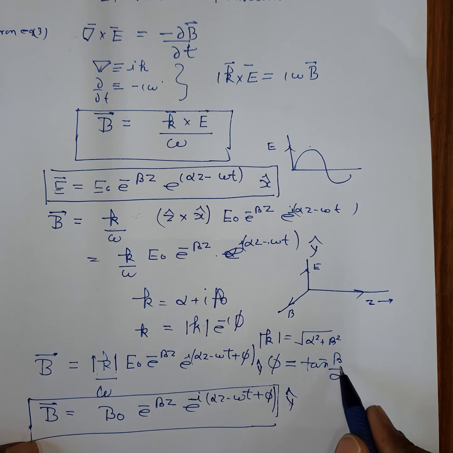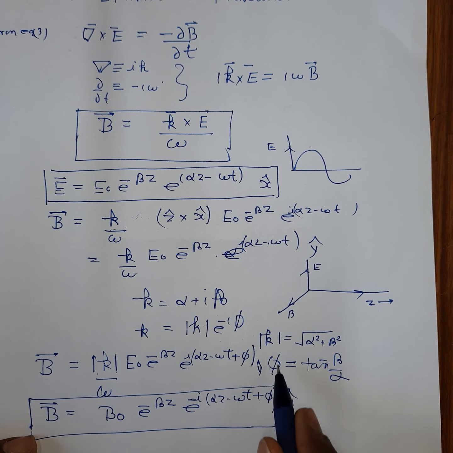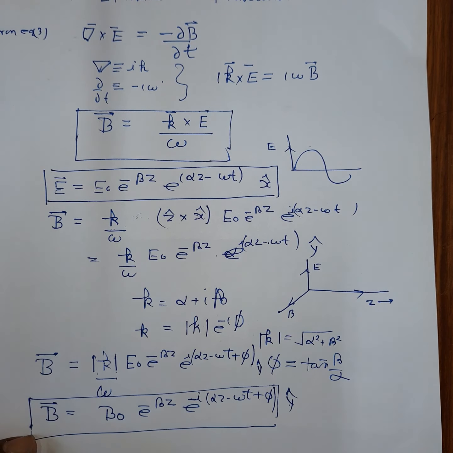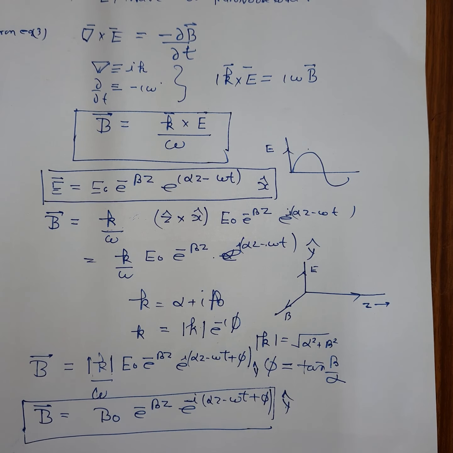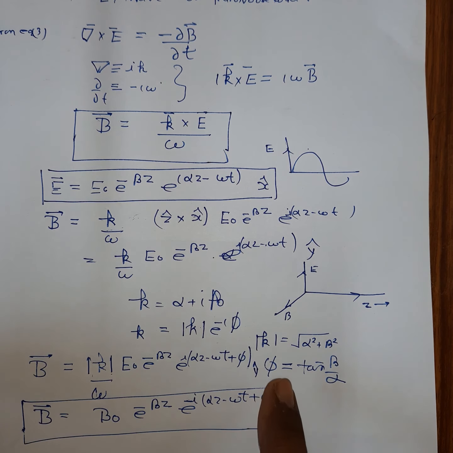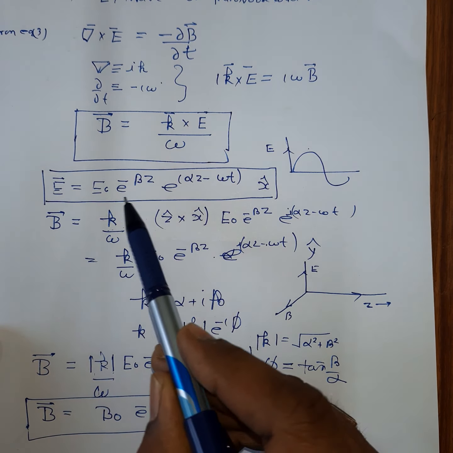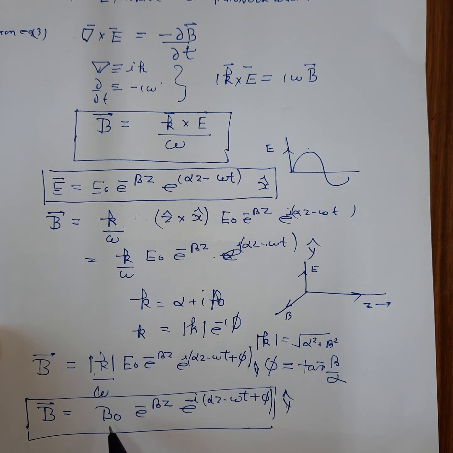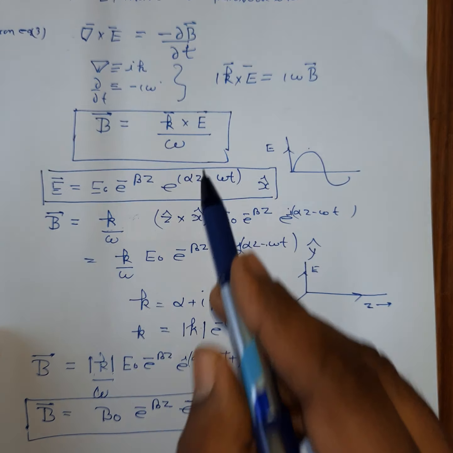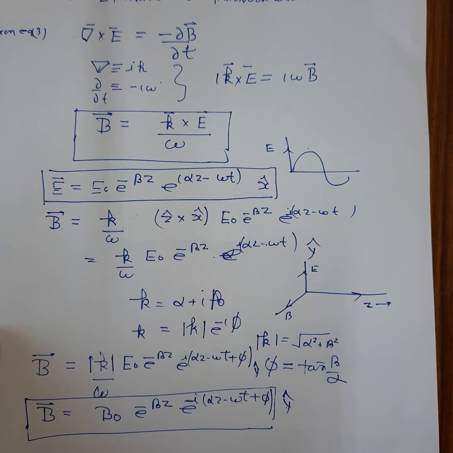When there is only a real component, there was no phase factor. In that case, electric field and magnetic field were in the same phase. When the electromagnetic wave propagates in free space or in vacuum, electric field and magnetic field are in the same phase. It means that when the E vector is maximum, then the B vector is also maximum. But in case of a conductor, when E is maximum, it is not necessary that B will be maximum. It means that there is some lag between the electric field vector and the magnetic field vector.